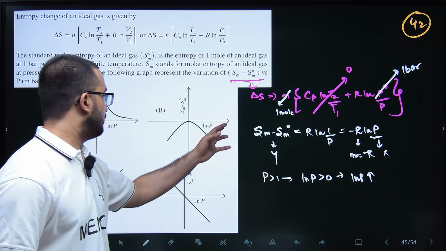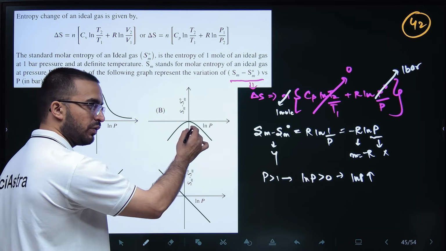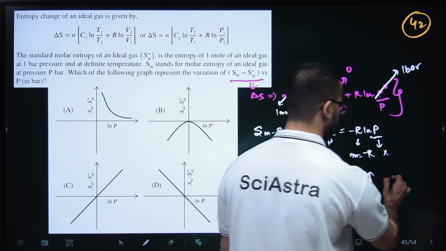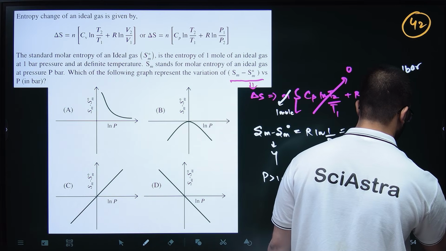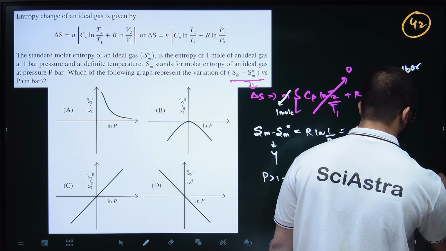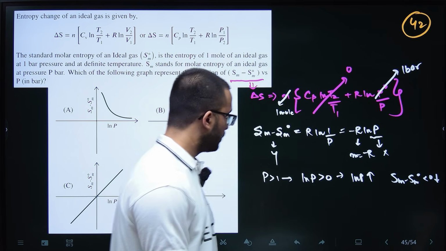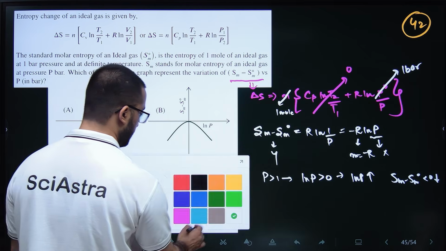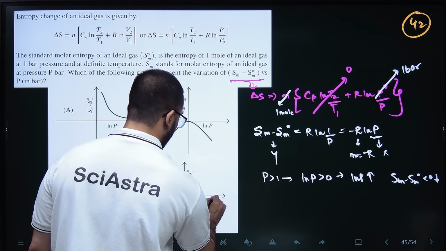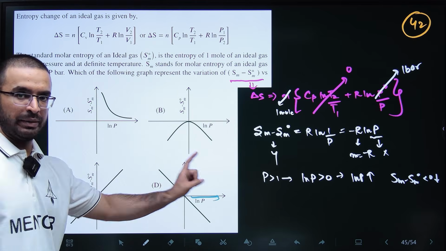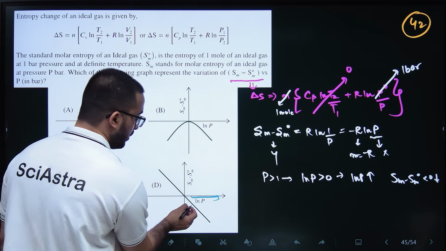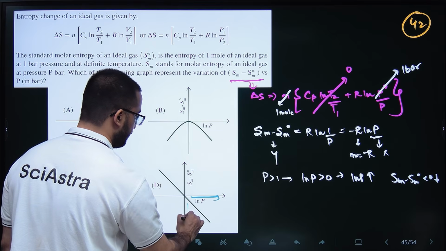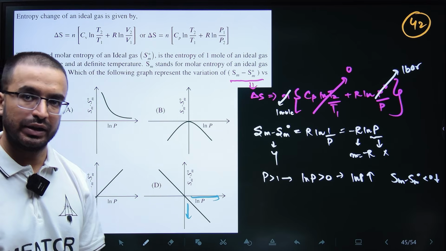So Sm minus Sm naught will become more and more negative. You are increasing ln P in positive value, so Sm minus Sm naught is going in negative value.